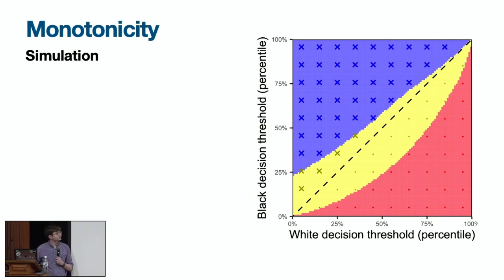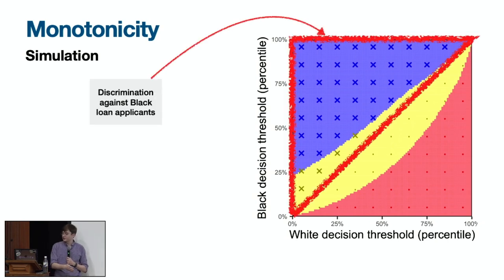Here, the X and Y axes are showing simulated decision thresholds for black and white loan applicants. The dashed line is showing scenarios where the decision maker is using the same threshold for both groups. The area above the dashed line shows scenarios where the bank has a lower lending threshold for white borrowers, which is what the little X's show, true discrimination against black loan applicants.